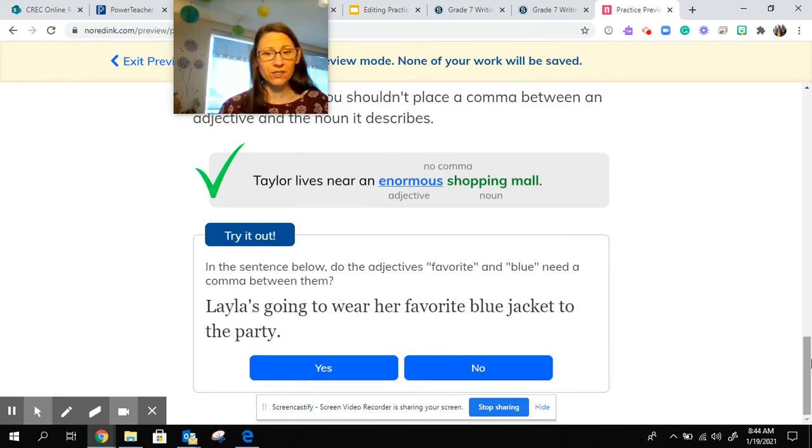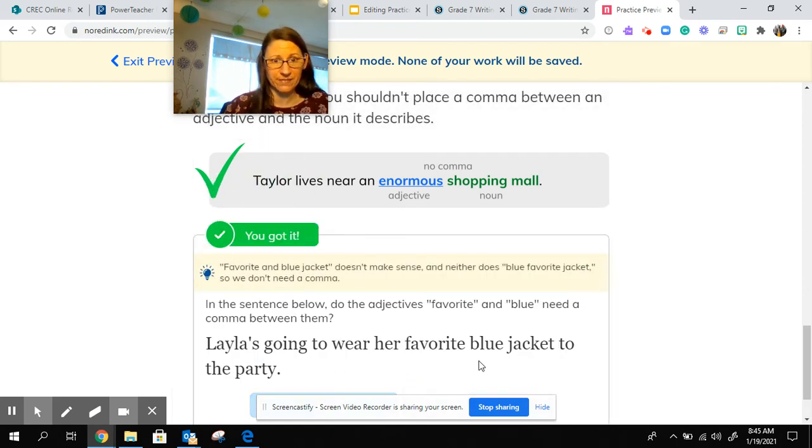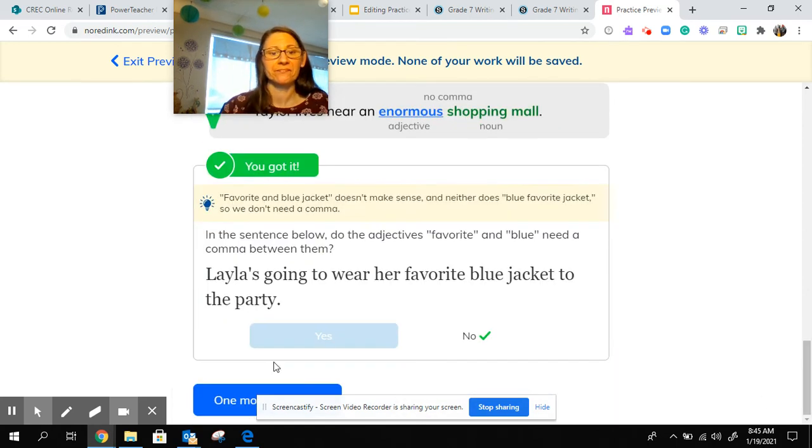Try it out. Layla's going to wear her favorite blue jacket to the party. In the sentence below, do the adjectives favorite and blue need a comma between them? Let's try it. Favorite and blue jacket to the party is kind of awkward. Her blue favorite jacket to the party is kind of awkward. So I would say no. And we got it right. One more, and then we'll go on to the lesson.